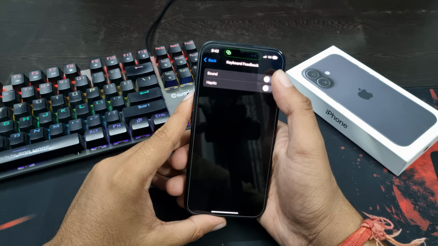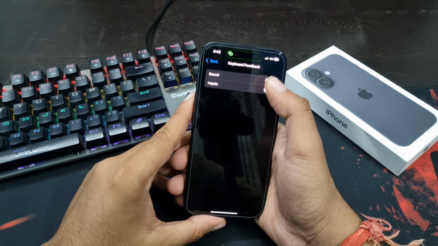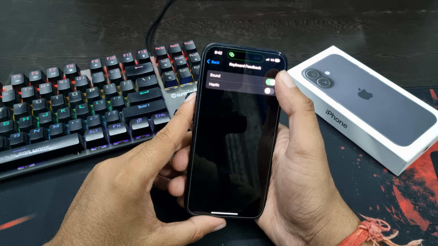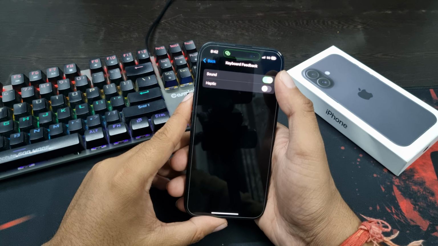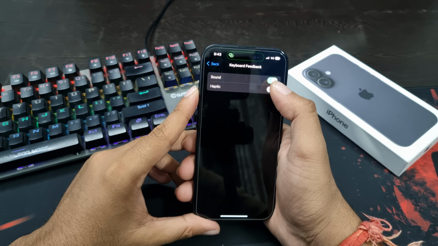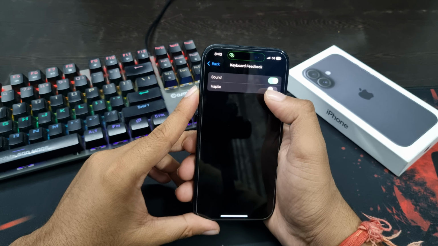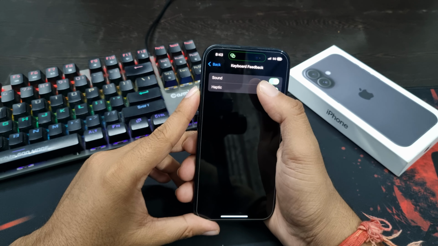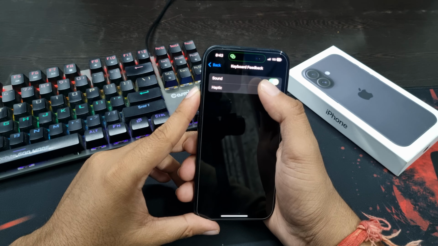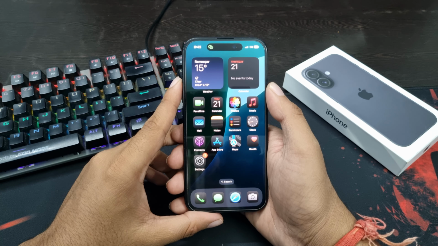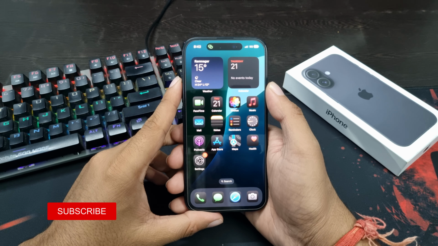You will see these two options, sound and haptic. Enable sound to turn on the keyboard sound on your iPhone. If you want haptic feedback when you use keyboard, then enable this toggle. After this, you will get vibrations when you use the keyboard on your iPhone. So this is how you can enable keyboard sound on your iPhone.